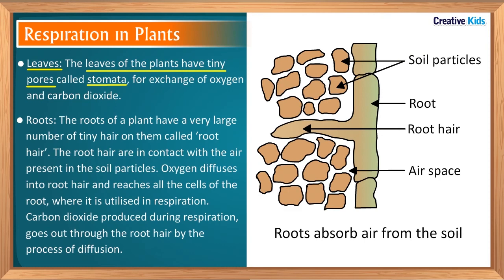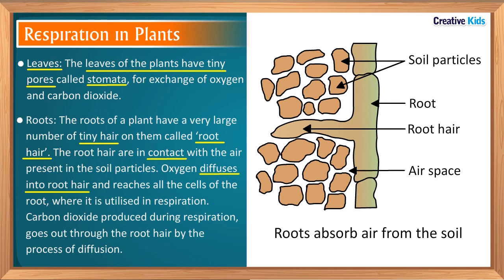The roots of a plant have a very large number of tiny hair on them. These tiny hair are called root hair. Air is present between the soil particles. We know that roots are present in the soil. That means root hair and soil particles are in contact with each other. Oxygen in the air that is present between the soil particles diffuses into the root hair and reaches all the